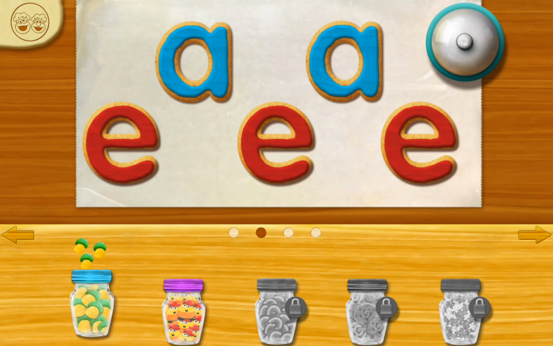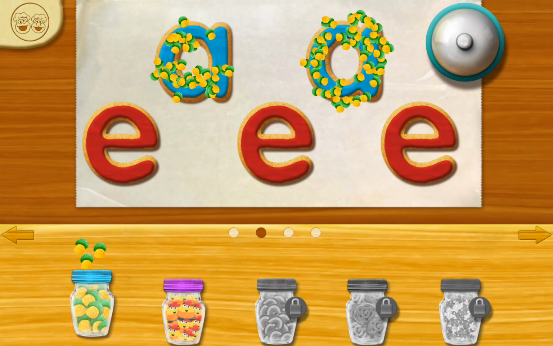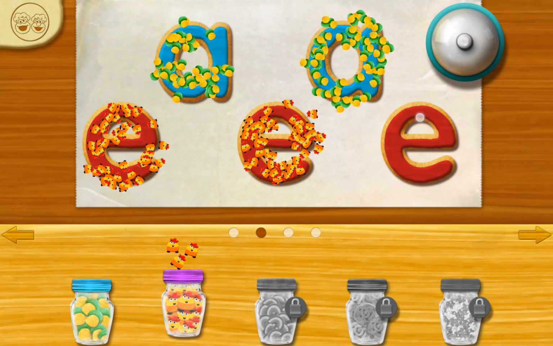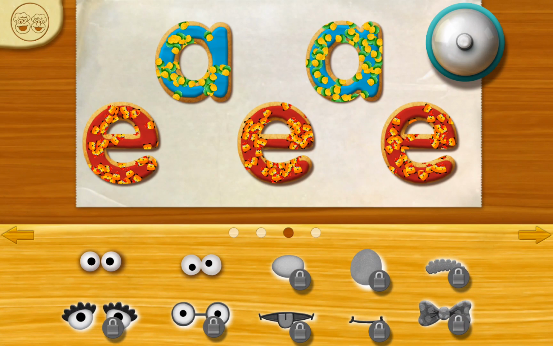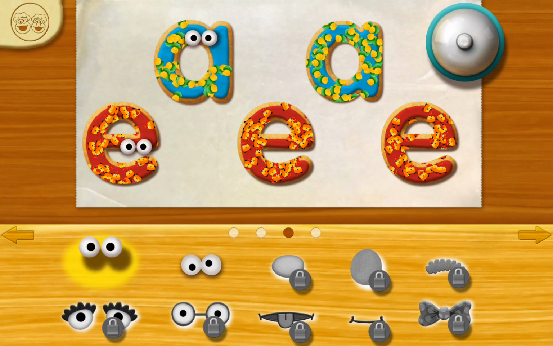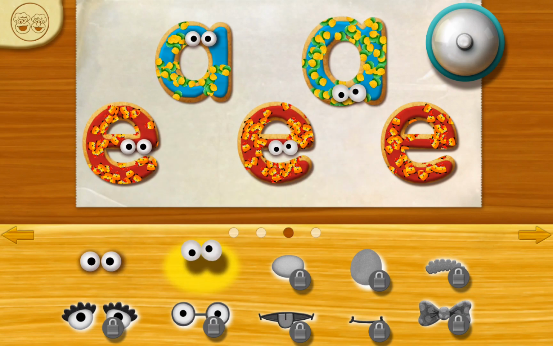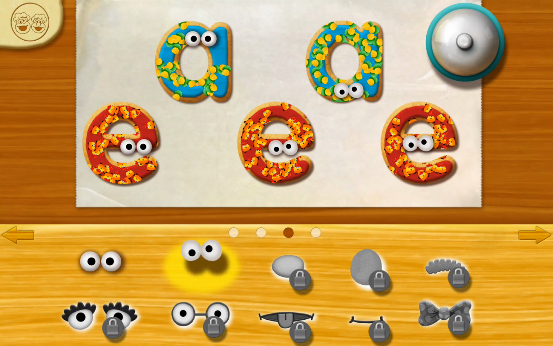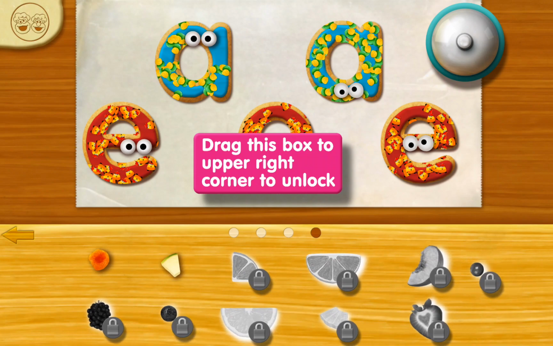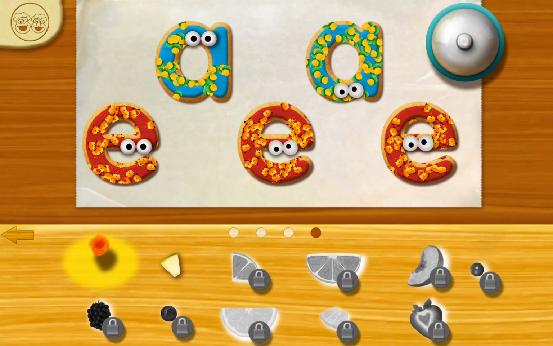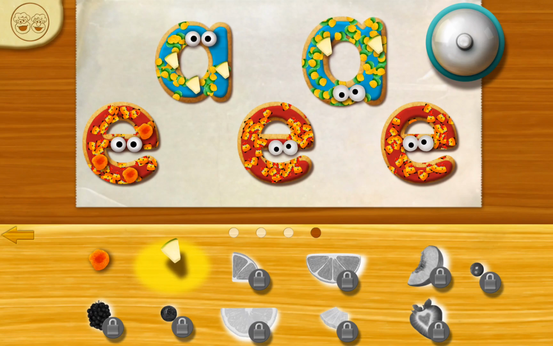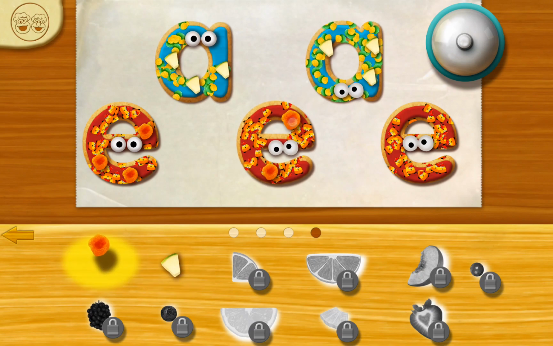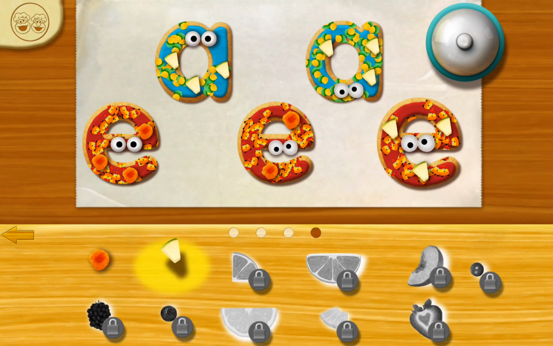Elmo loves that there are so many different toppings to choose from. Ooh, nice choice, Chef. Do you want to try more toppings? Do you want to try more toppings?